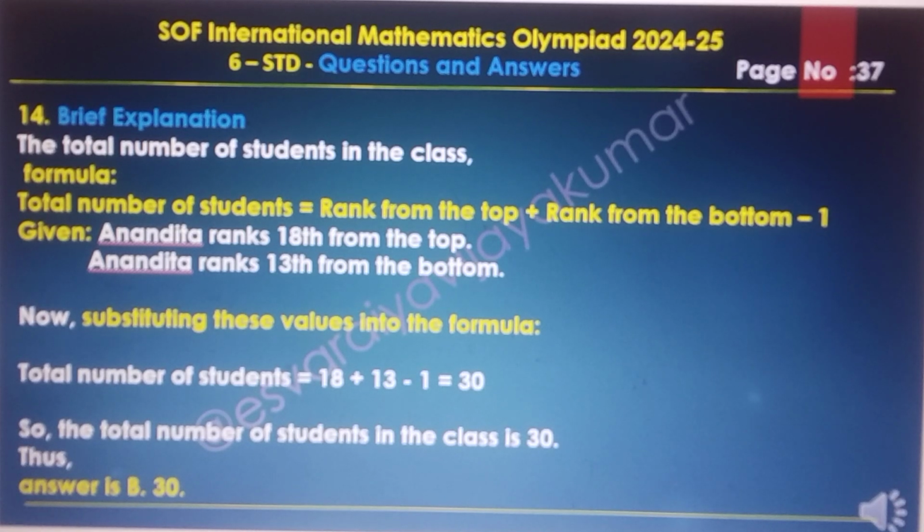Given Anantika ranks 18th from the top and 13th from the bottom. Now substituting these values in the formula, the total number of students is 18 plus 13 minus 1, equal to 30. So the total number of students in the class is 30. Thus the answer is option B, 30.